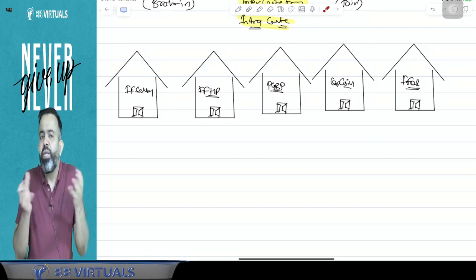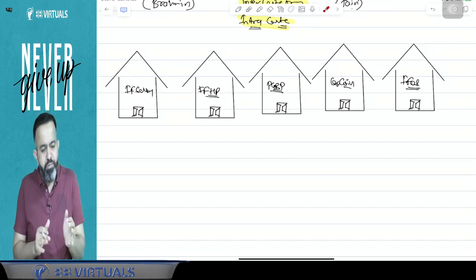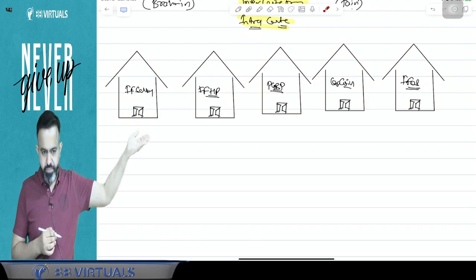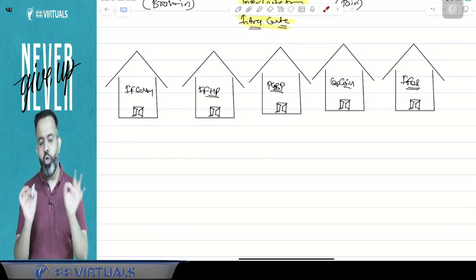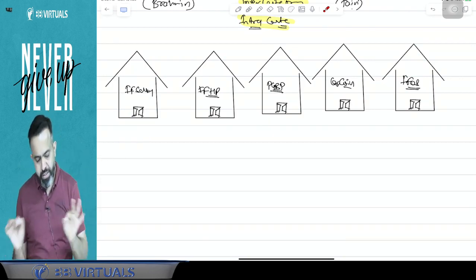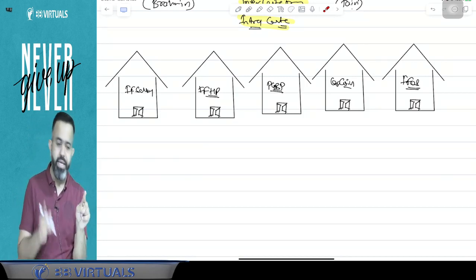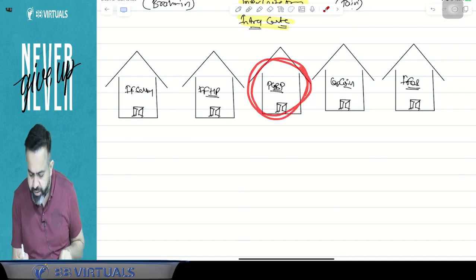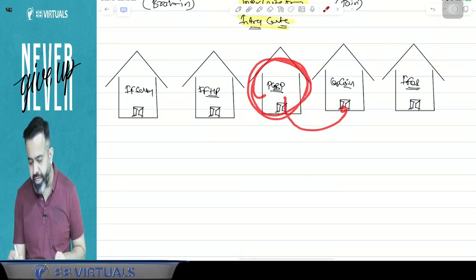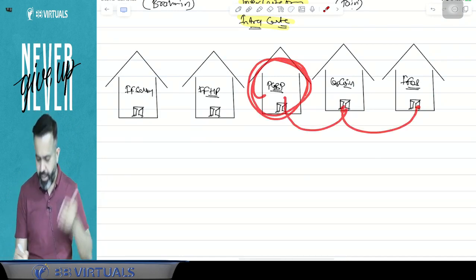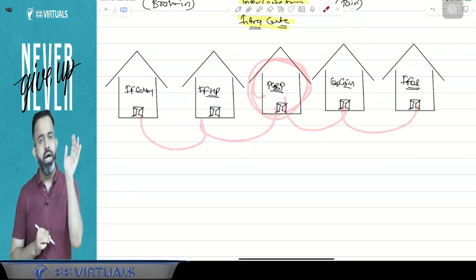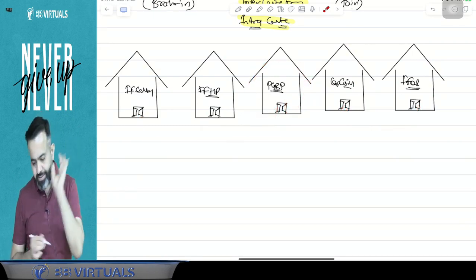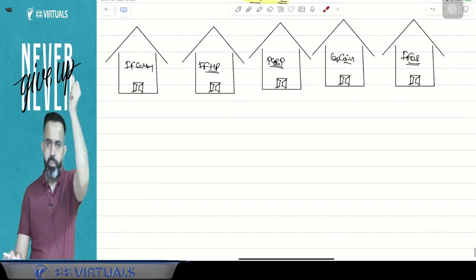But suppose our family member is not helping, then we will ask the neighbor. So if there is a loss under any head, first you have to set it up against income from that head only. But if within the head there is no help, then you will ask help from another house. You got my point or not? Yes. So first we are going to discuss, all people pay attention.